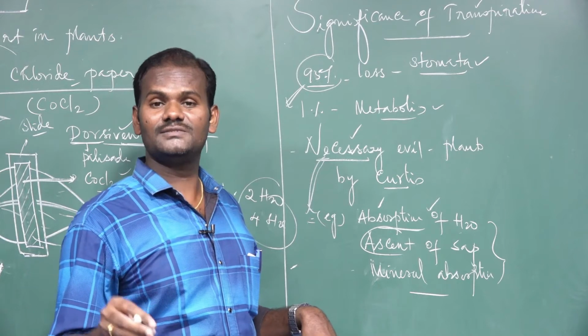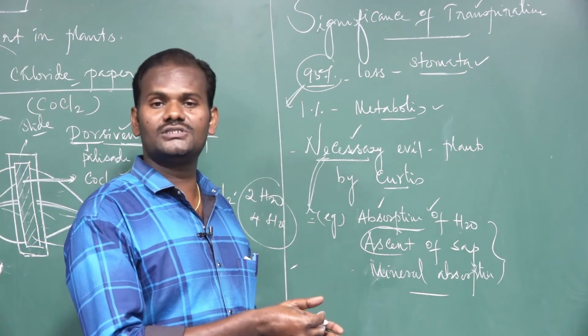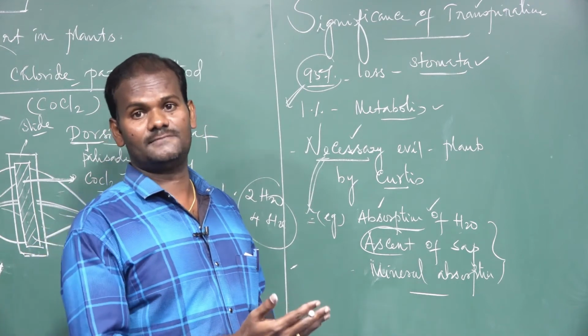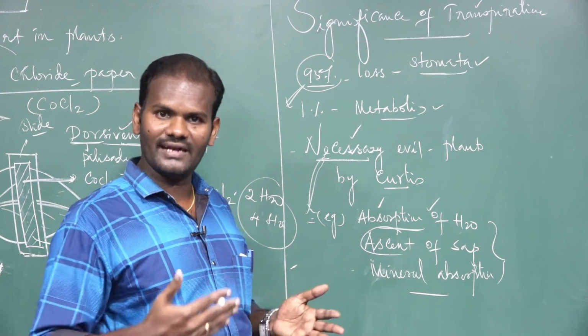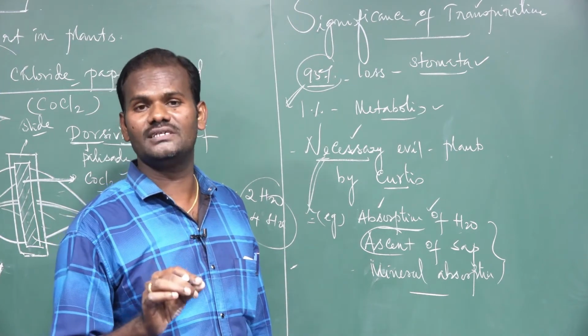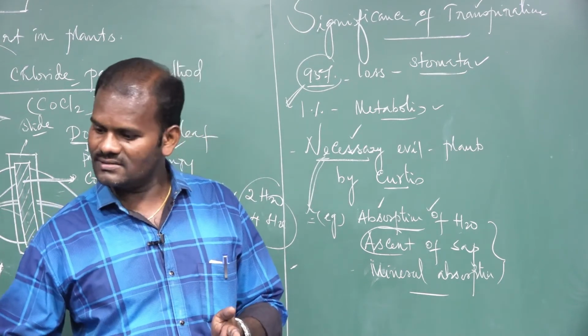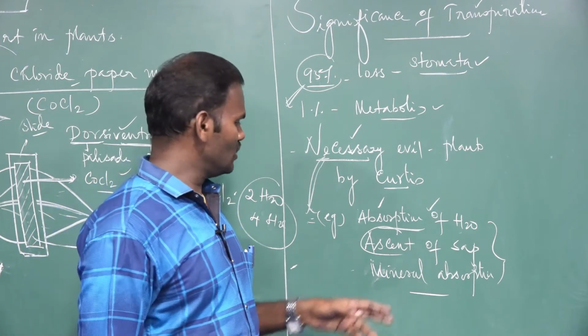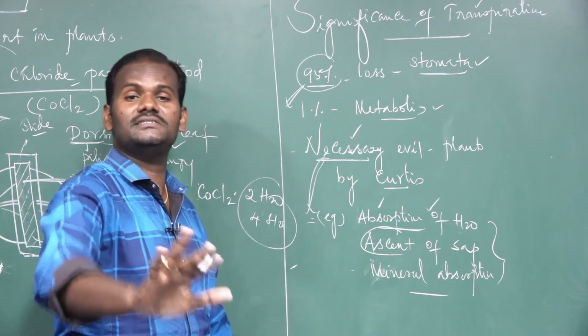Certain minerals present in the soil also enter the root system along with the water. They enter the root system passively, not actively. Passive in the sense that, without utilizing any metabolic energy, they simply move from high concentration to low concentration. So these processes depend upon transpiration. That is why transpiration is essential.